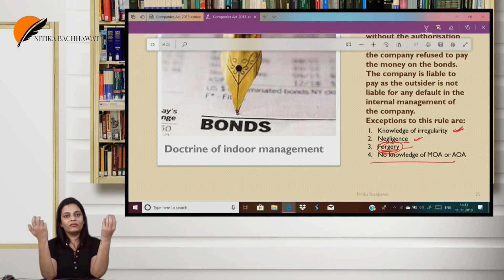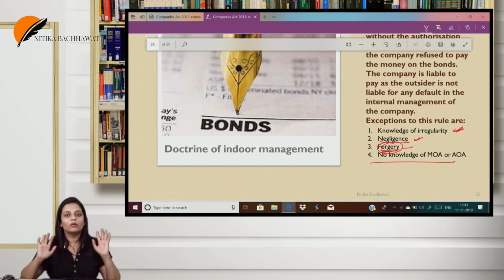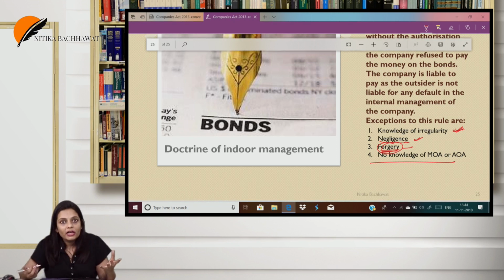Constructive notice says you must have knowledge. Oh, I did not know. Leave me this time, next time I will know. Can you claim any relief? No. If you are ignorant about the MOA, AOA, you cannot claim any relief.